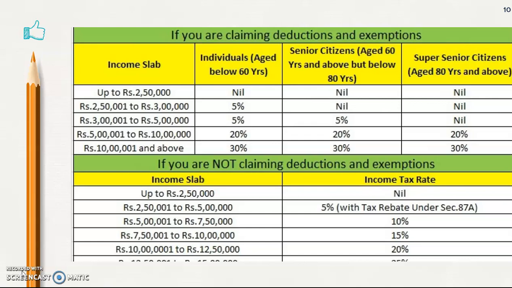From 2,50,000 to 3 lakh, it's 5% taxation. But for senior citizens, up to 3 lakhs they need not pay any tax, and for super senior citizens, up to 5 lakhs they need not pay any taxes. So these are the different slab rates that the government follows for different age groups.